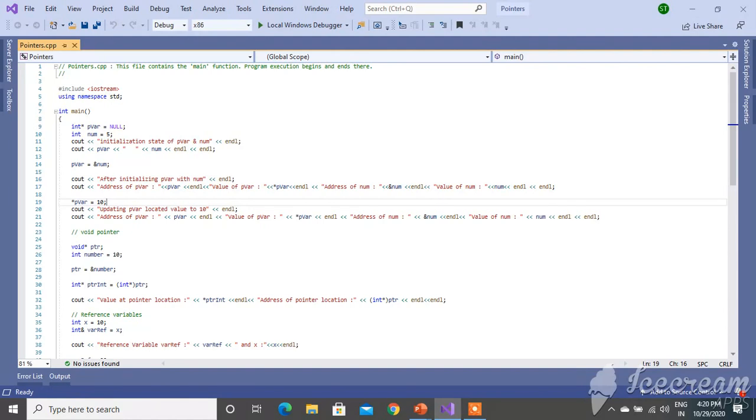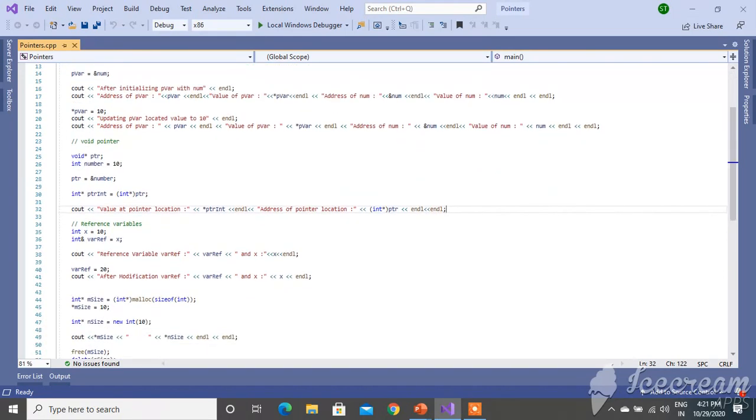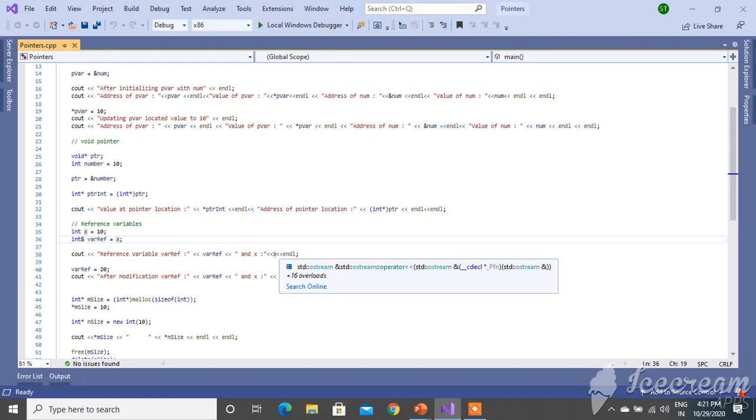After that, I have declared a void pointer, initialized to 10, and this void pointer's number address I am passing here, and then I am converting it into an integer pointer. I am trying to print these values here. Coming to references, I created one integer variable and also created a reference variable, and I am printing the reference variable before changing.